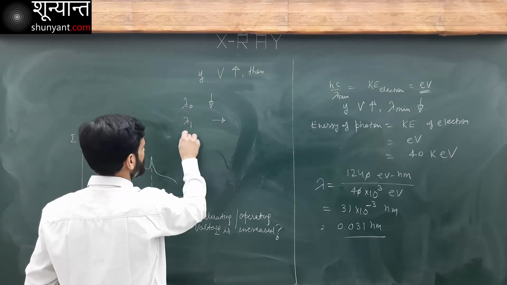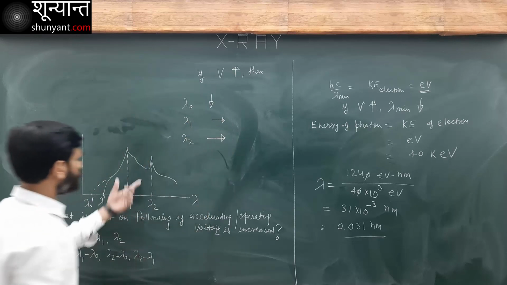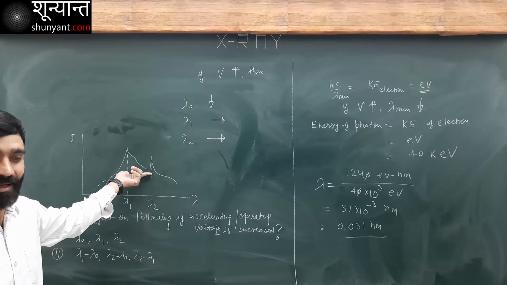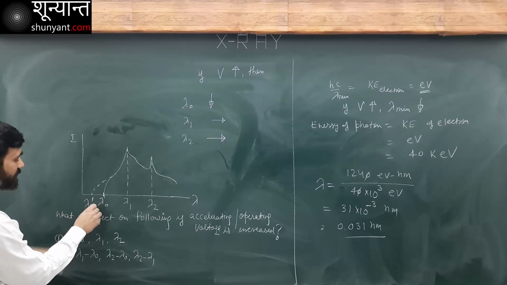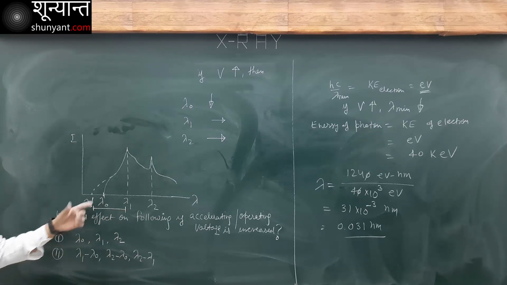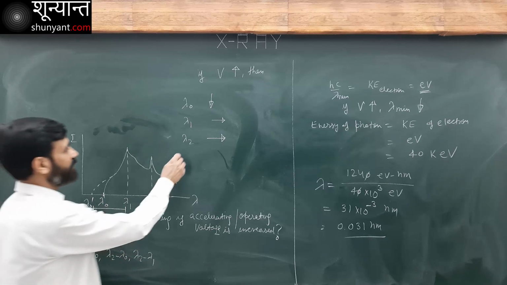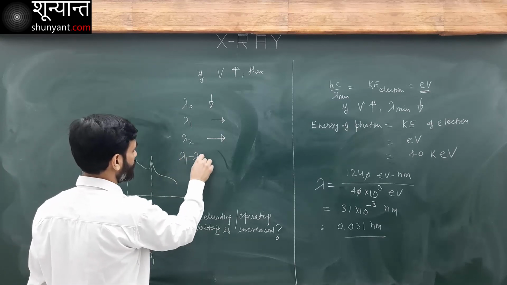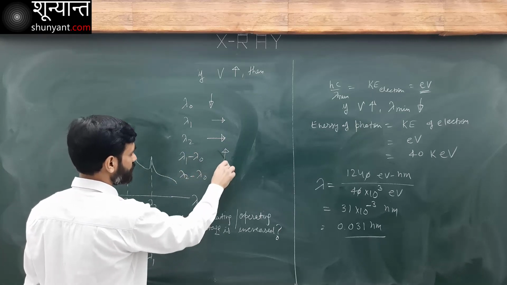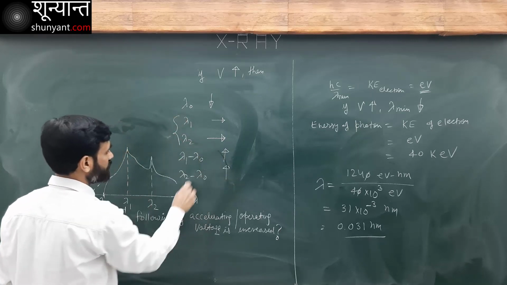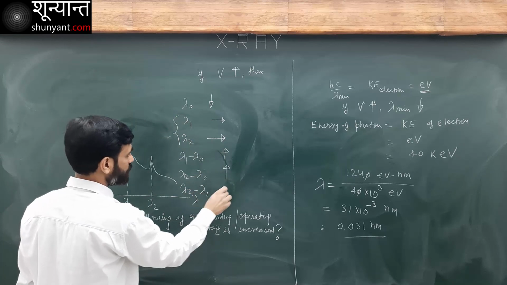What about lambda 1 and lambda 2? They are constant. They do not depend on accelerating voltage. They are a property of the target metal. Now, if lambda naught decreases, that means this gap has increased. So lambda 1 minus lambda naught increases. Similarly, lambda 2 minus lambda naught also increases. Now, when these two remain constant, their difference also remains constant.